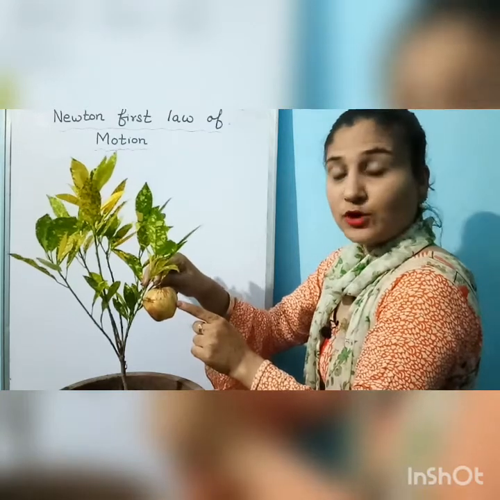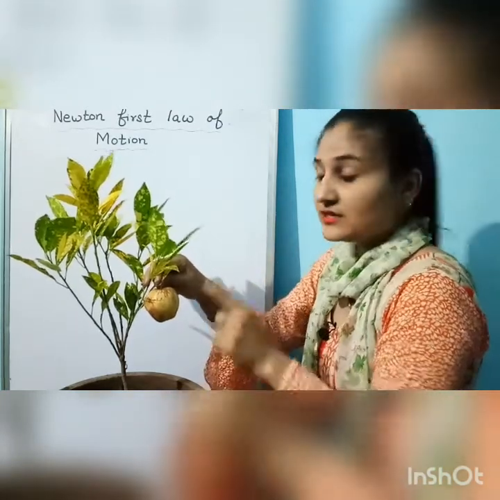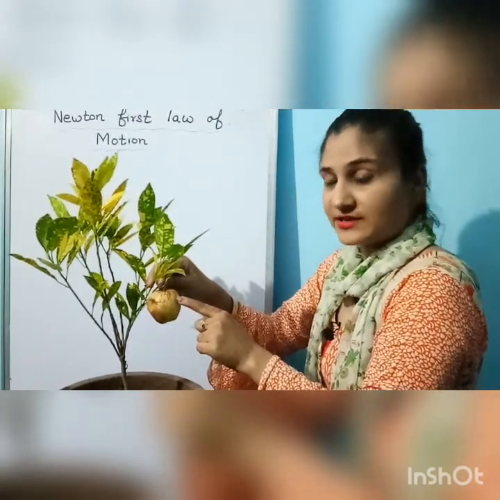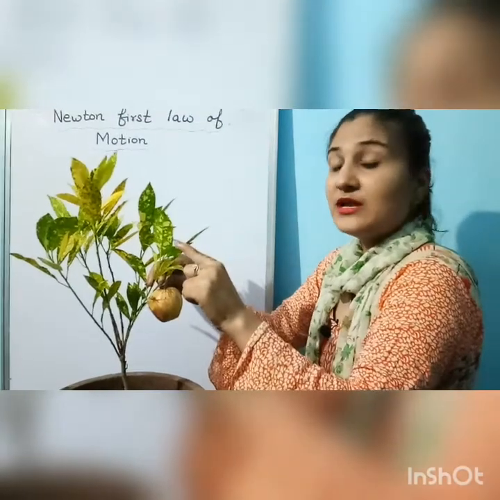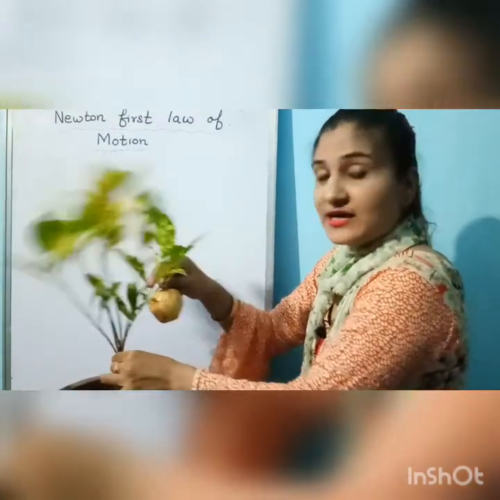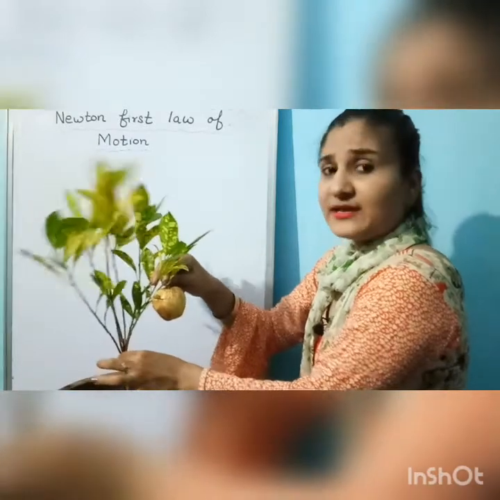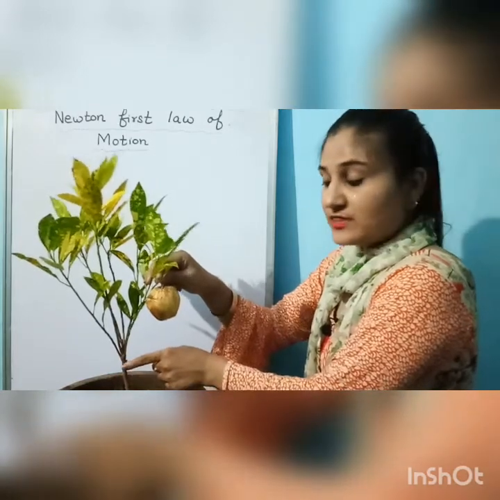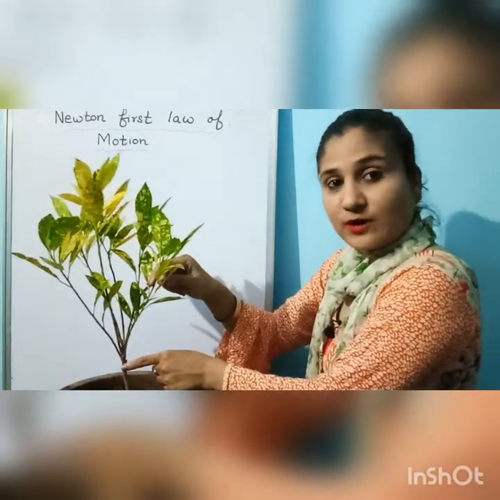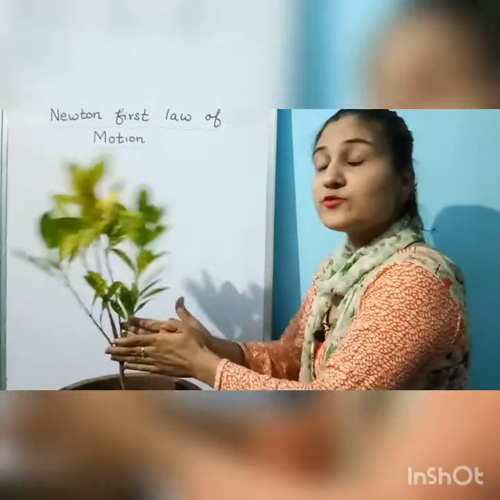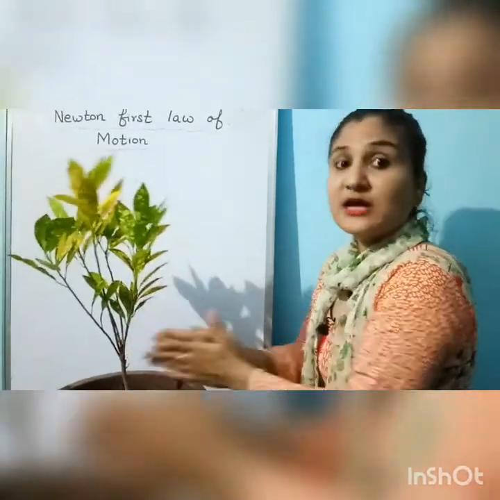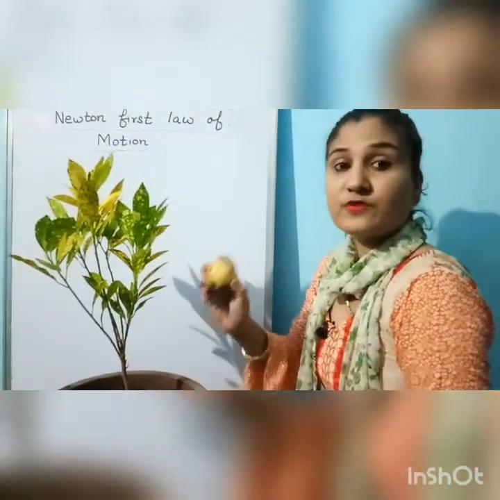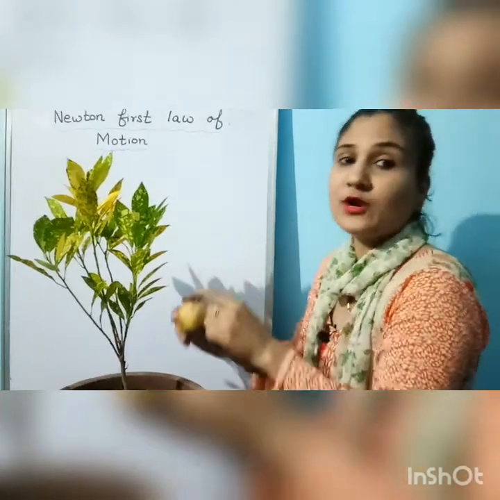Why? I have taught you earlier that due to the inertia of rest, this apple will remain at rest, but the branches will come in motion when I shake them. So when I apply a lot of force, after some time what happens? This apple falls down. Why does it fall down? Because when I apply a force on the branch, the branches come in the state of motion, but that apple remains in the state of rest, and due to that it falls down.